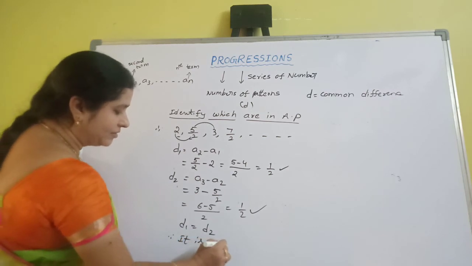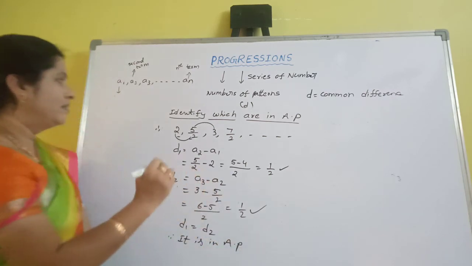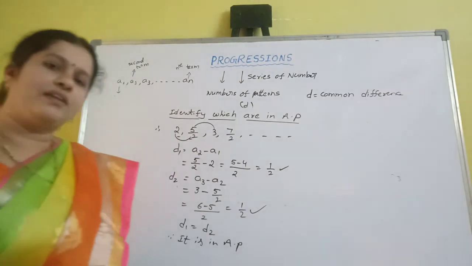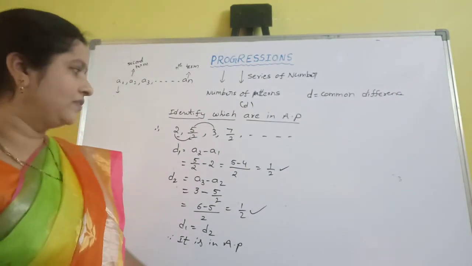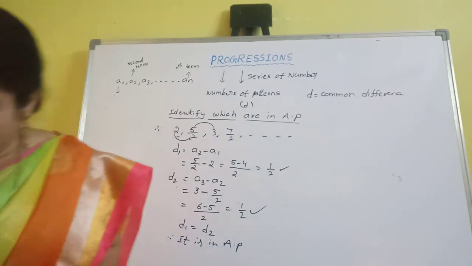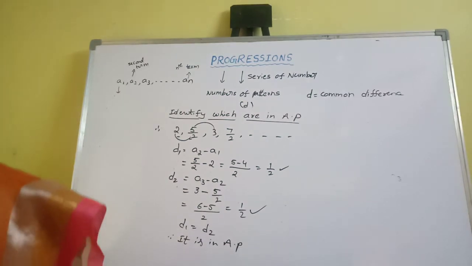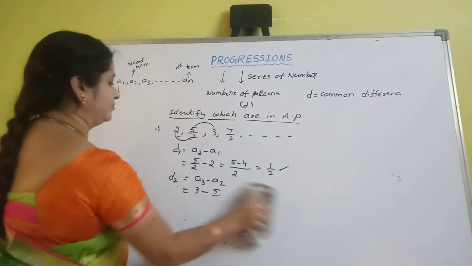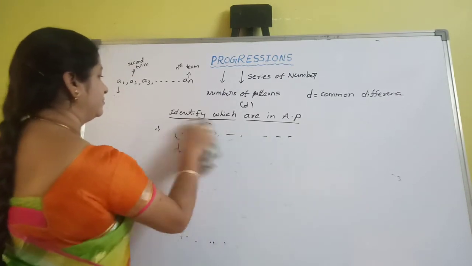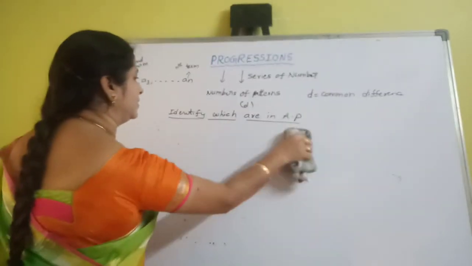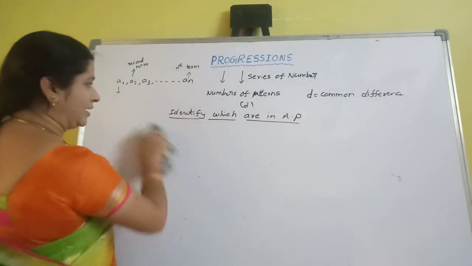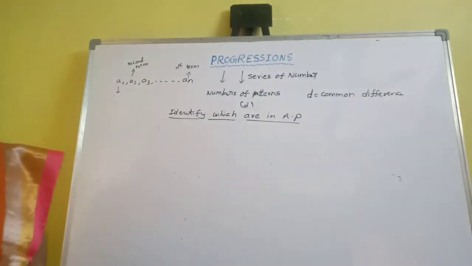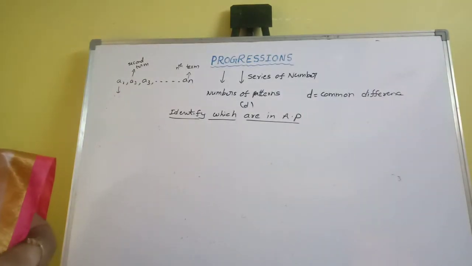This is also a very important point. We take another example for this. Second example.